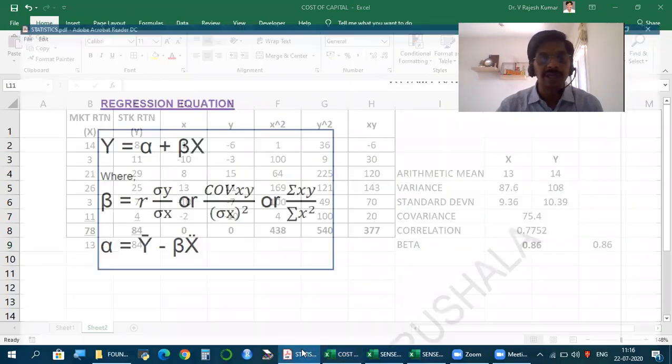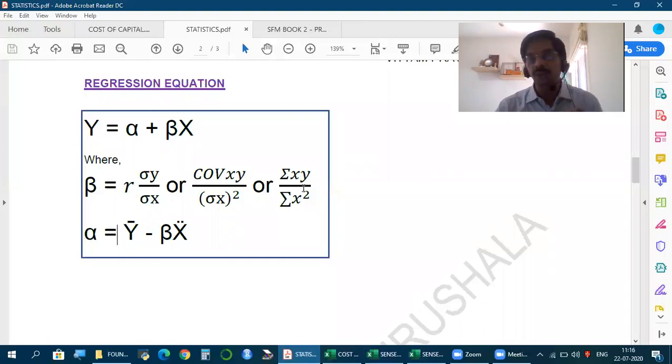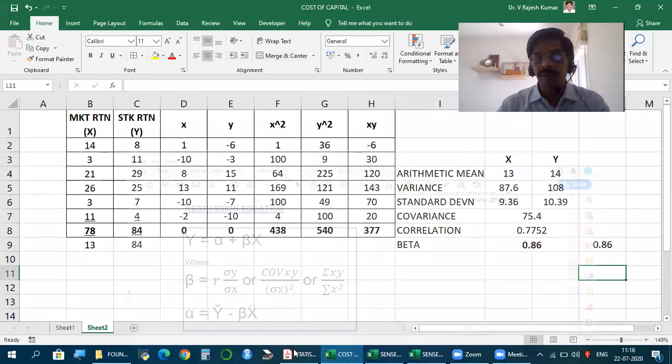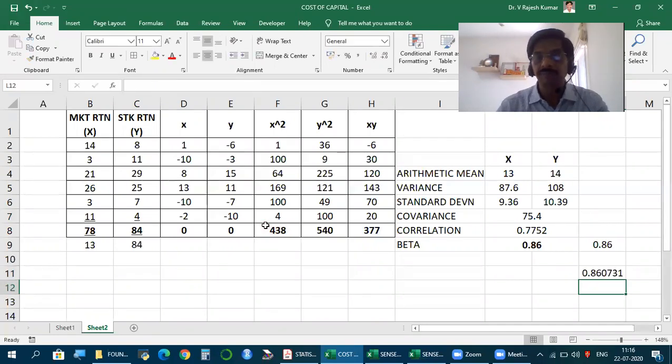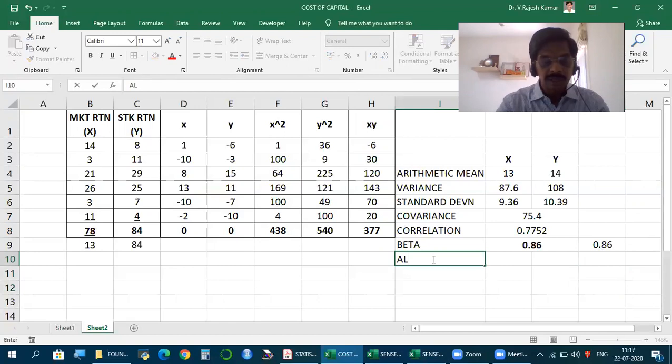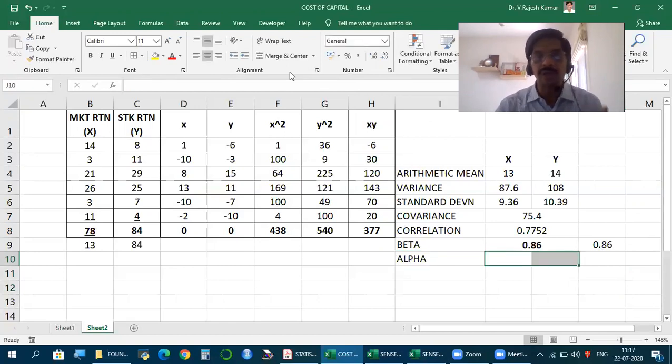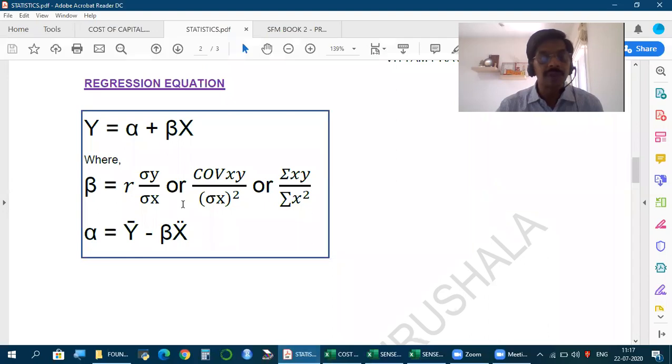Or alternatively, this is just for verification. In the exam, for showing the calculation, we don't show this formula: summation xy by summation x square. So the total of xy by the total of x square. As soon as I make this table, by this I can get the beta, but that is just a shortcut for verification. All these measures are required, and it's not only beta, we'll have other requirements, so these measures will be necessary.